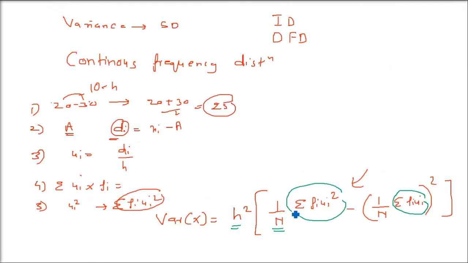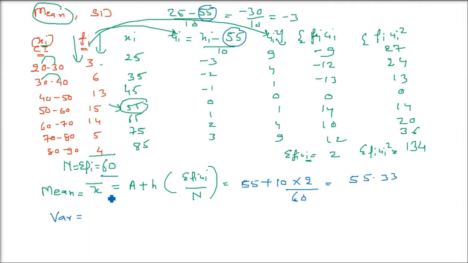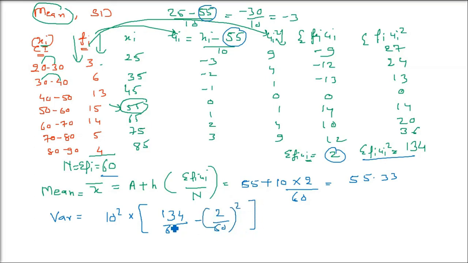Now coming to variance. I'm not writing the formula again, we have discussed it just now. Now just put the values. h square is 10 square, into, now the bracket starts, sigma fiui square, that is the last column you have to take, that is 134, divided by capital N, sigma fi, 60. Now minus, sigma fiui, which is 2, divided by N, 60, whole square. So what do you compute? 222.9. And this is the variance.